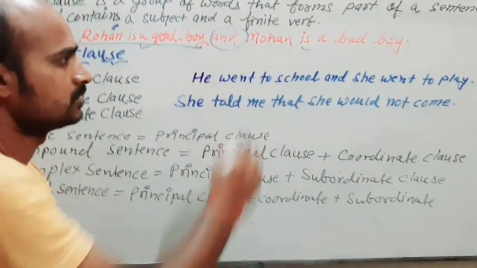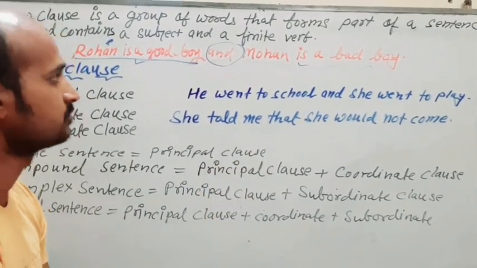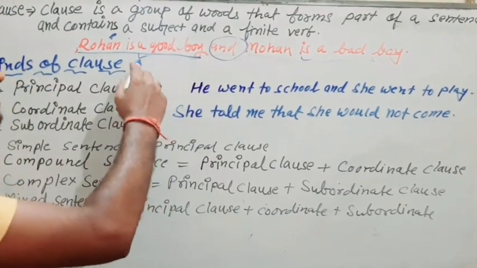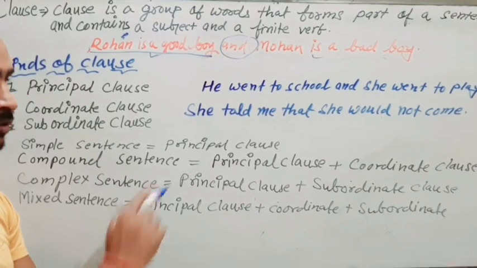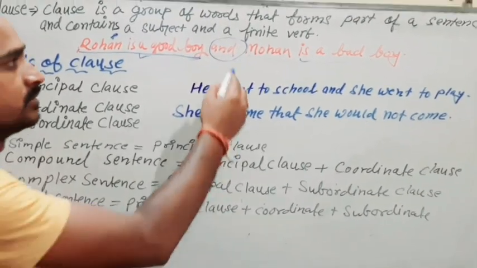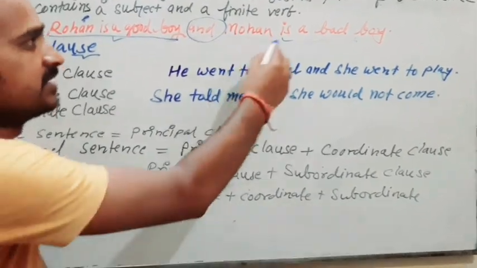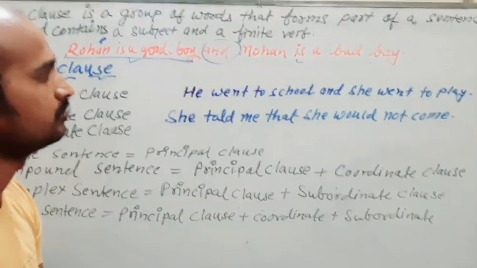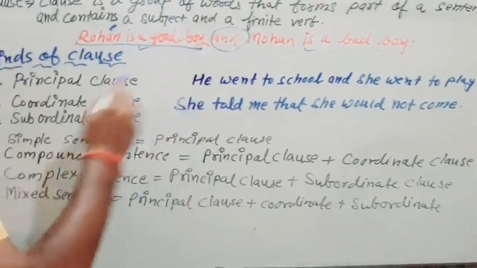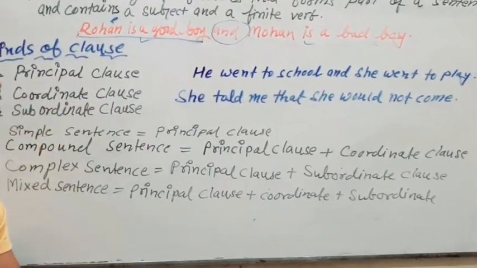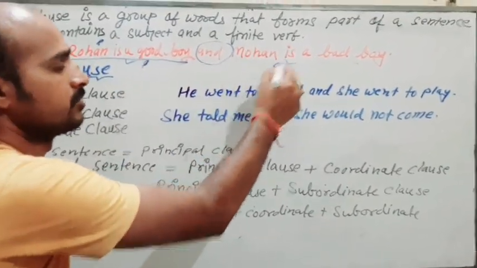Now you just see, Mohan is a bad boy. Now we have the sense of this sentence also. So as I have told you that the sentence that can give its sense can be considered as principal clause, but not always. If the sentence comes after a conjunction and gives its sense, it is a coordinate clause. So now we have principal clause and coordinate clause here.